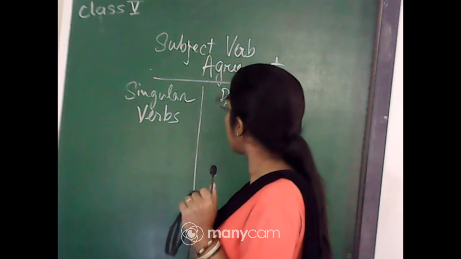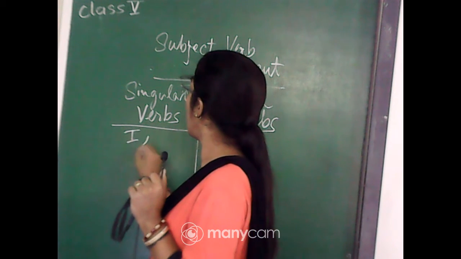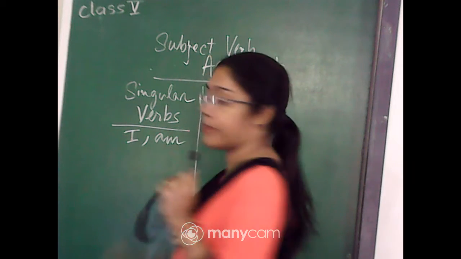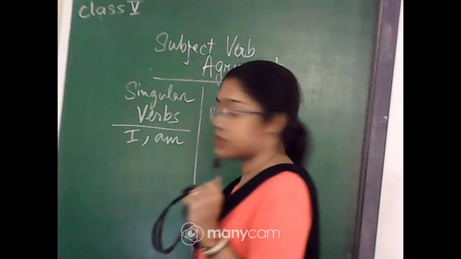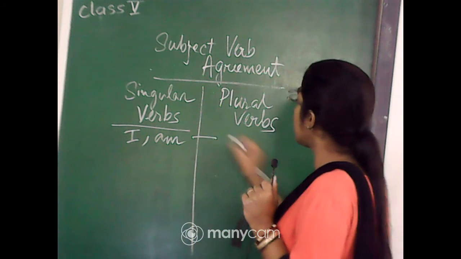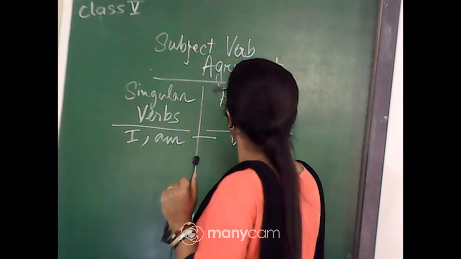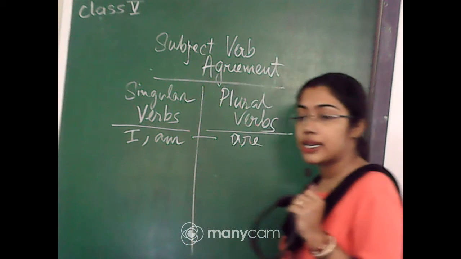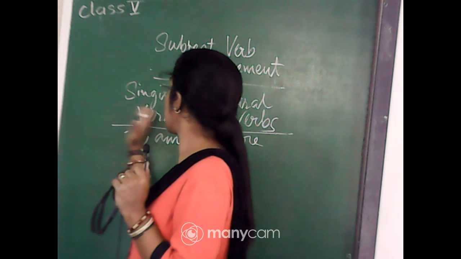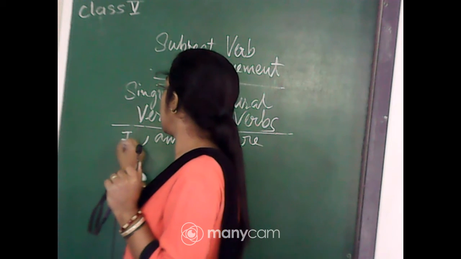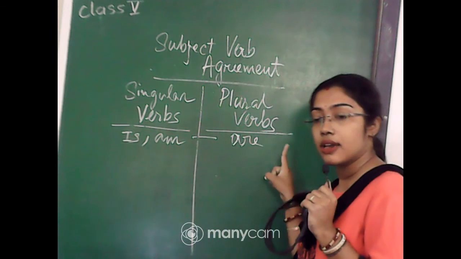Okay, so I'm going to describe the singular and plural verbs. Understand what I'm telling? I'm talking about the verbs, not nouns. In the case of verbs, the singular verbs are is and am. For the plural, I'm writing are.